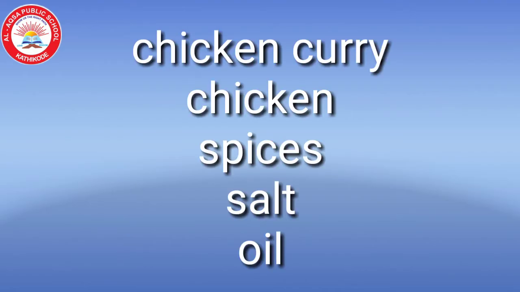Next, think about chicken curry. Ingredients are chicken, spices, salt, oil. Here also you have to think about from where we are getting these ingredients.